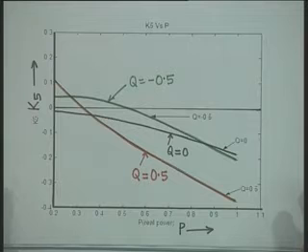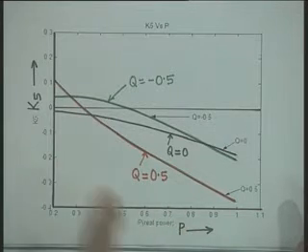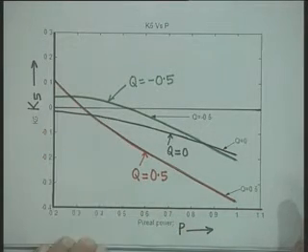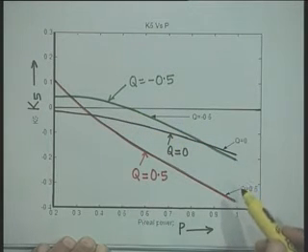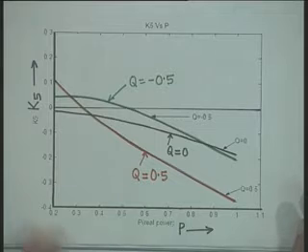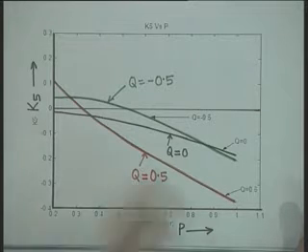Now, we can very clearly see in this plot that K5 is positive for light loading conditions, while it becomes negative for heavy loading conditions. But even for a moderate loading, in this particular case, we find that it is negative. And once this K5 is negative, it produces a negative damping torque coefficient when the AVR gain is increased.